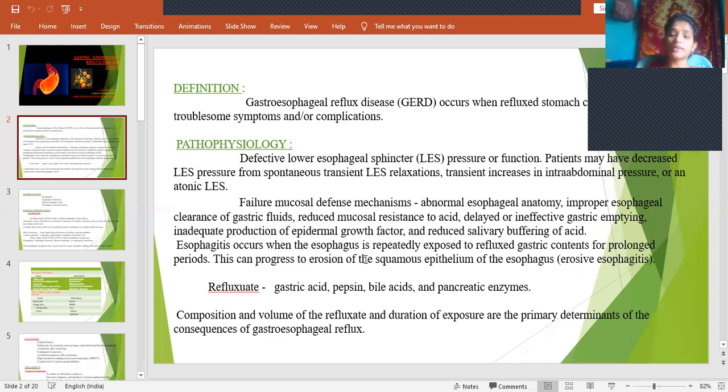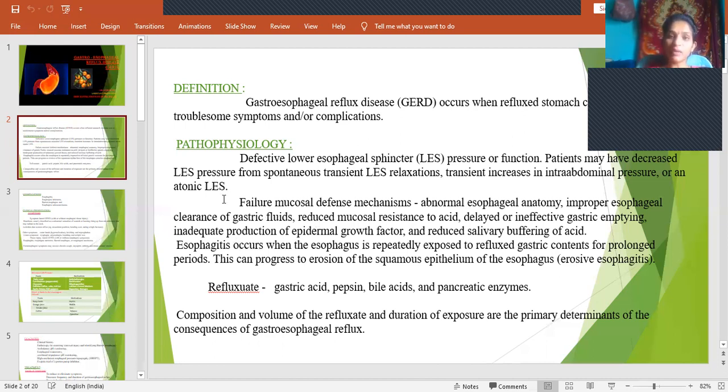I said refluxate. What does the refluxate contain? Gastric acid, pepsin, bile acids, and pancreatic enzymes. The first two are produced in the stomach. Bile acids are produced from the liver, pancreatic enzymes from the pancreas. All these get mixed in the stomach and digest the food. But instead of staying in the stomach, they get refluxed into the esophagus, further causing adverse effects on the esophagus, right?